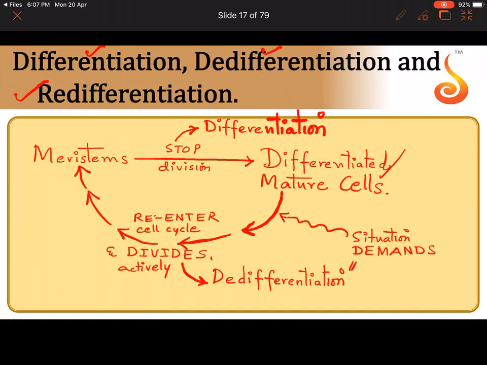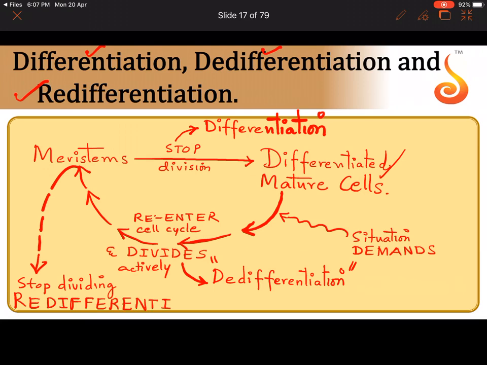Did you understand? So what had stopped dividing will again start dividing now because the situation demands, and that is called de-differentiation. Now imagine after it has entered into division, again it stops dividing. Until now it was dividing actively in the form of meristem. Now again it stops dividing. Now, when it stops dividing for the second time, we call it redifferentiation. That means again it has taken up a certain job, a certain function, and it has decided that I am not going to divide anymore. Okay, so this is called redifferentiation.